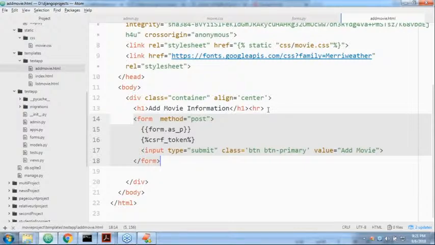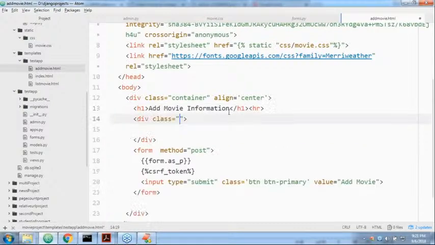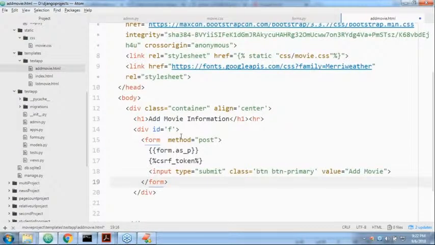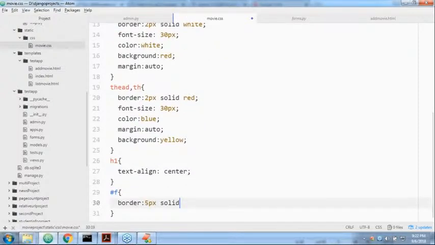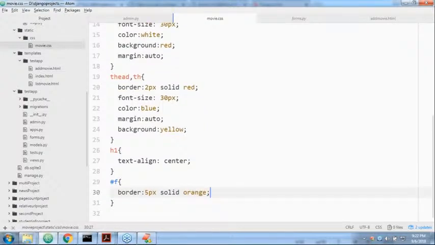Here I'm taking a div tag, class is equal to, or otherwise id is equal to some f. This total form I'm taking inside that. Are you getting it? Now observe this one. In the CSS file, for f I'm taking a border, some 5 pixel solid orange border. That's all. A 5 pixel orange border, like this.